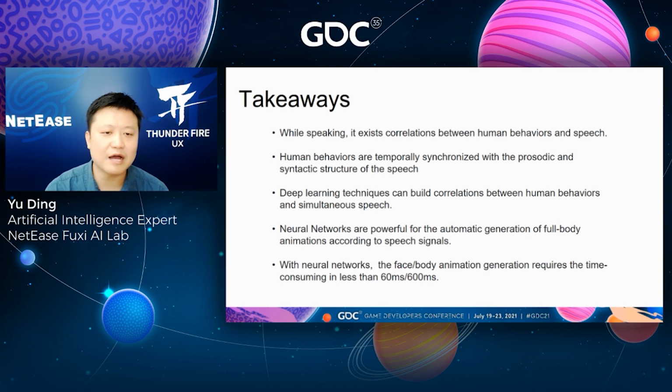Neural networks are powerful for the automatic generation of body animations according to the input speech signals, or we say the speech-based information. With the neural networks, face or body animation generation takes less than 60 milliseconds for facial expression and 600 milliseconds for body animations.